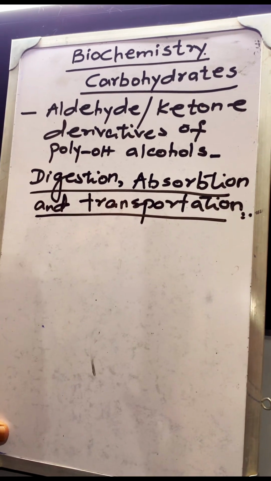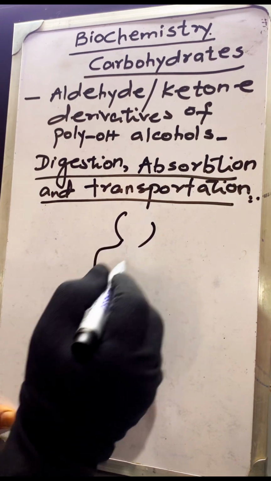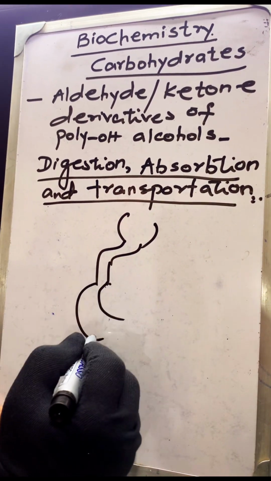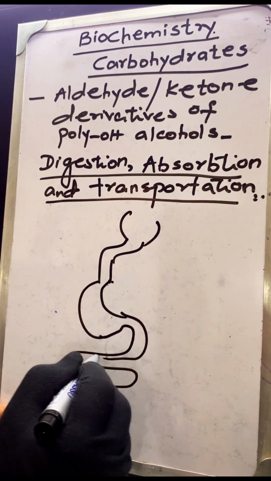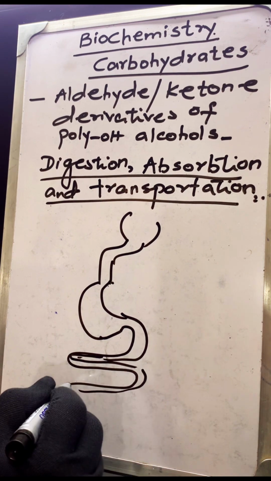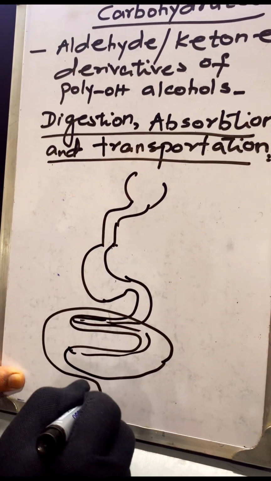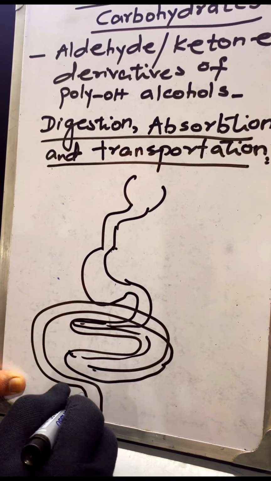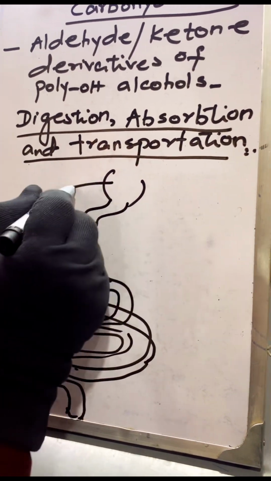So once we take carbohydrates, I will just draw a rough picture. This is our digestive system. This is the small intestine. My drawing is not that good, but maybe you can consider it. This is the large intestine, and this is the rectum end. This is the buccal cavity.